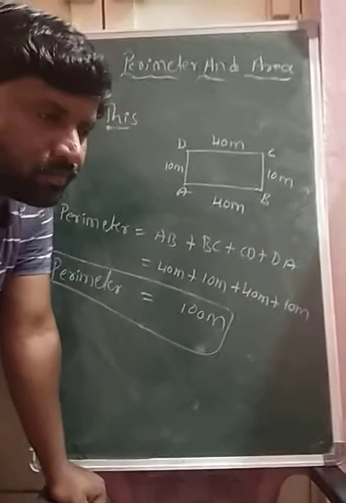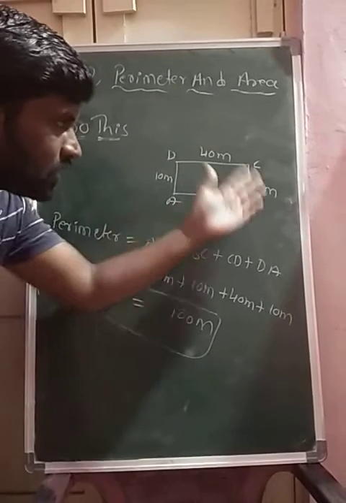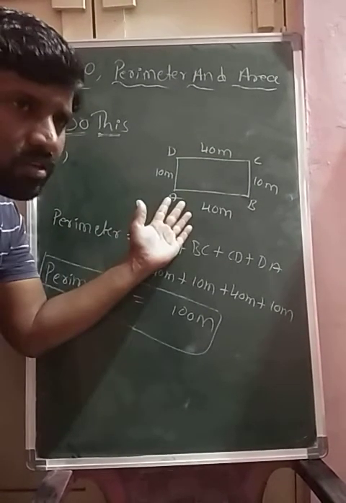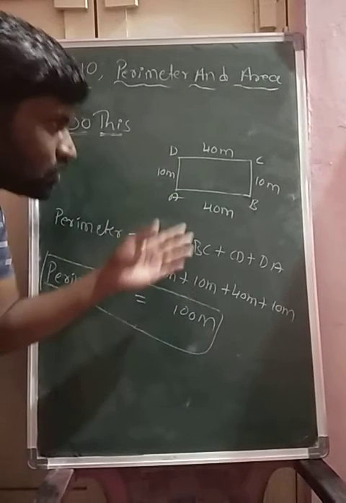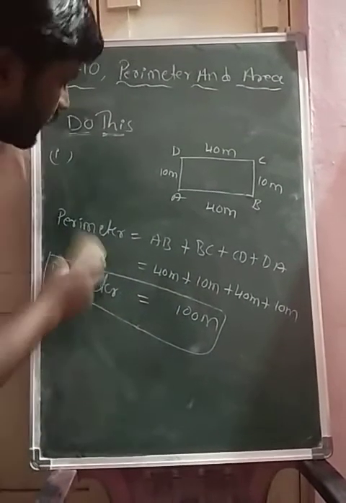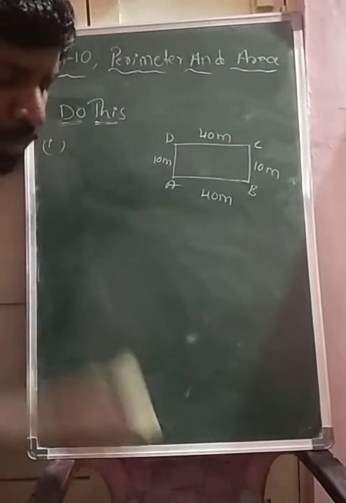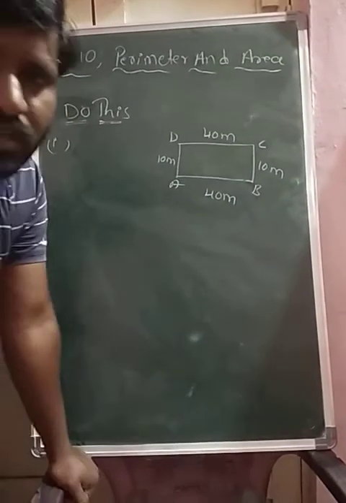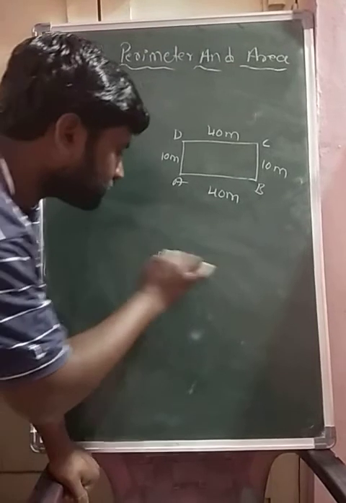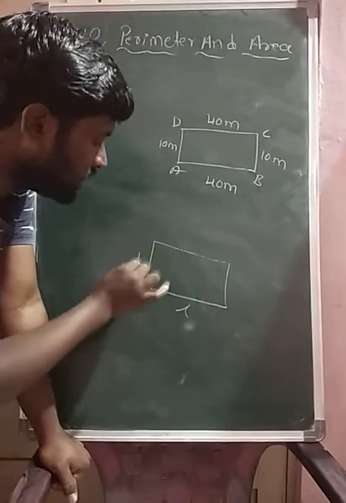We know, children, by adding the lengths of all the sides of a plane figure, this is actually a rectangle. We discussed the basic properties of a rectangle. A rectangle has a length and a breadth.